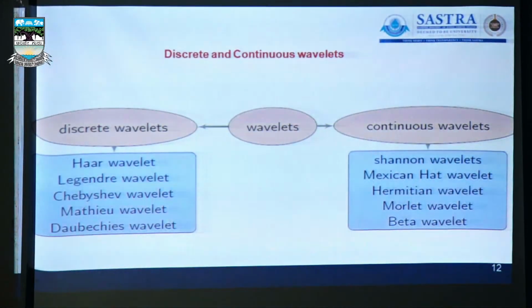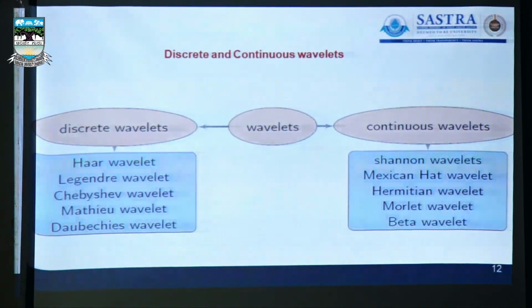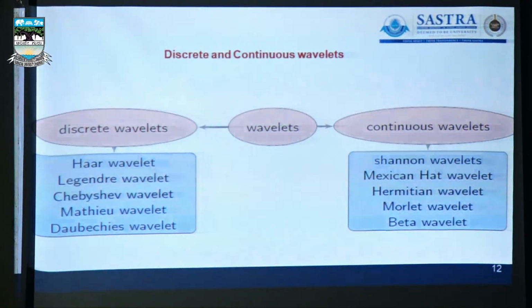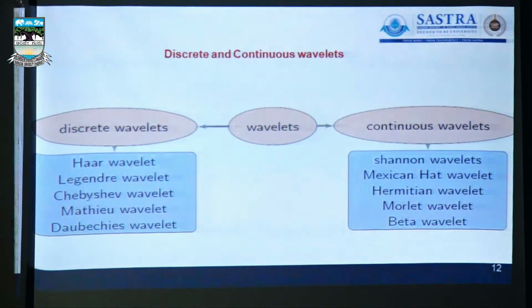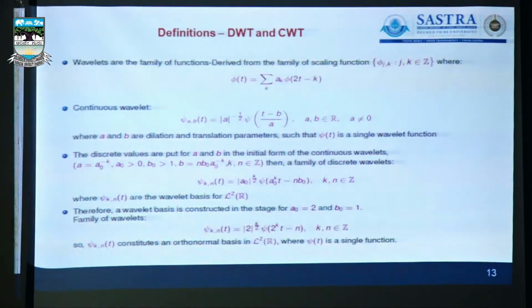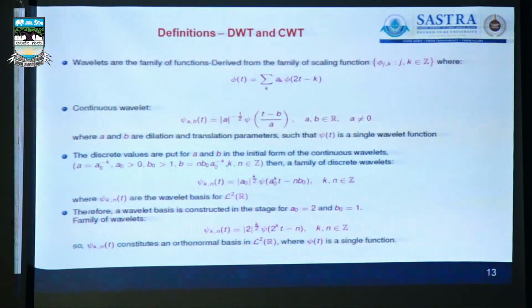For continuous, we have Shannon and Mexican hat, and several wavelet methods have been developed with respect to the specific application. The basic definition of wavelet has two important properties: translation and dilation. Already you have known about that. Therefore, I will skip the fundamentals about the discrete as well as continuous wavelet transform methods.